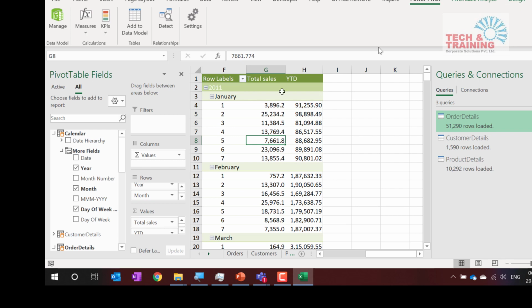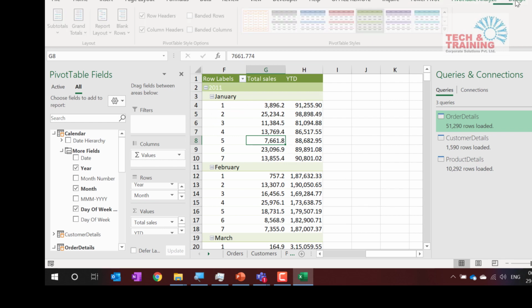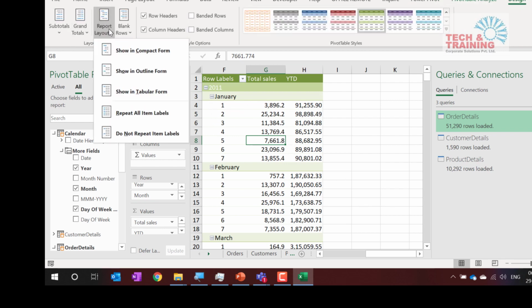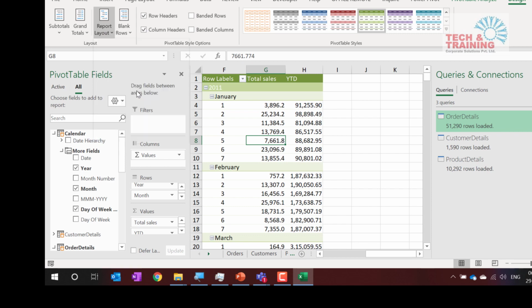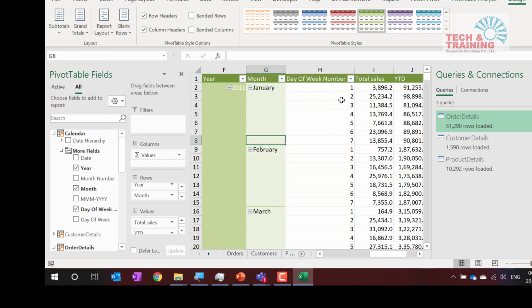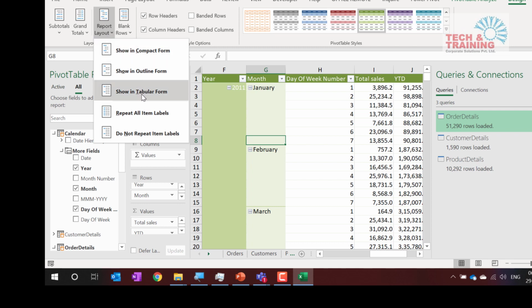Yeah. If I need this to be a proper table, I can go to design. I can go to report layout and I select tabular view. Right? Most of you, what do you do? You go to classic pivot table report. You need not go to classic pivot table report. You can go to design. You go to report layout and you can use tabular view.